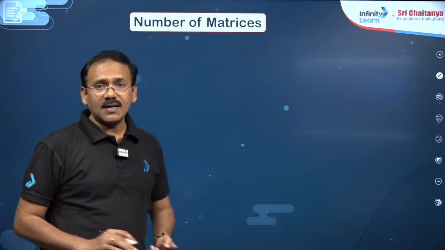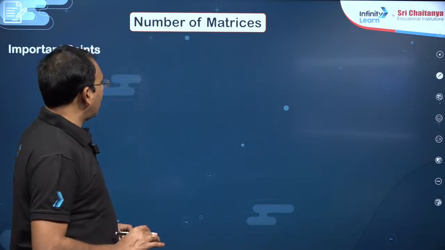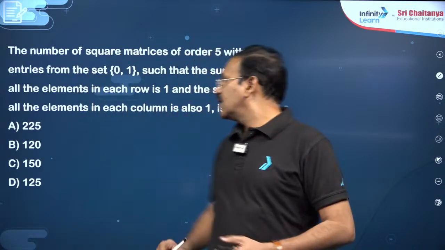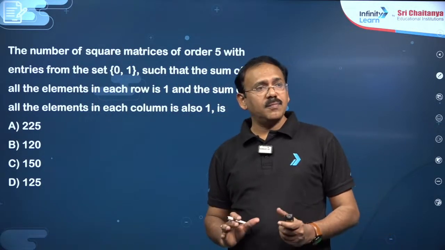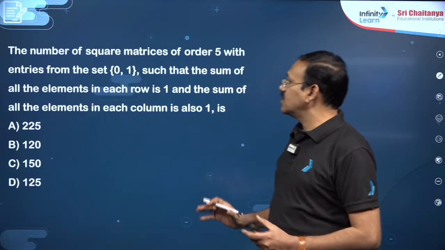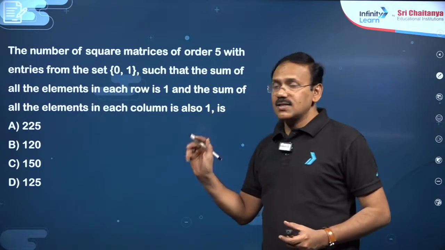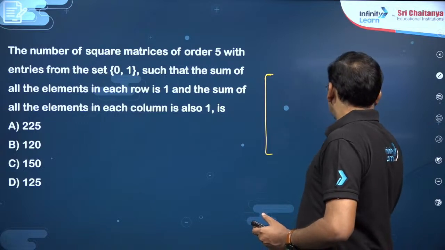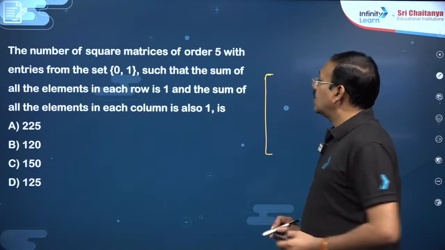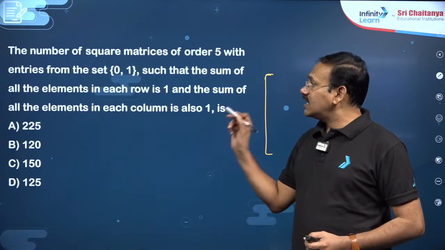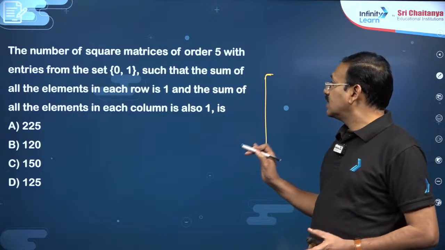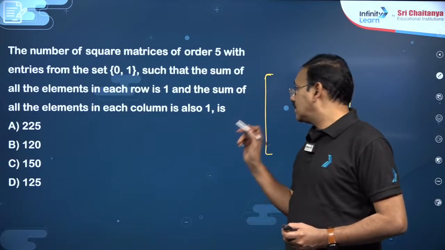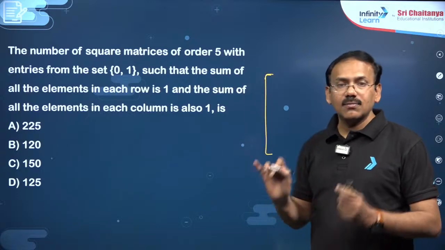Then number of matrices related questions. So number of matrices means a little bit of permutations and combinations based. You see, these questions are also important. We have segregated such questions. The number of square matrices of order 5 by 5, with entries from the set 0 and 1, such that the sum of all the elements in each row and the sum of all the elements in each column is 1.